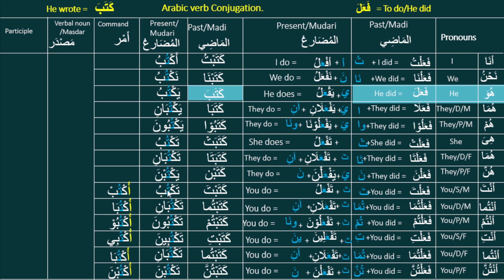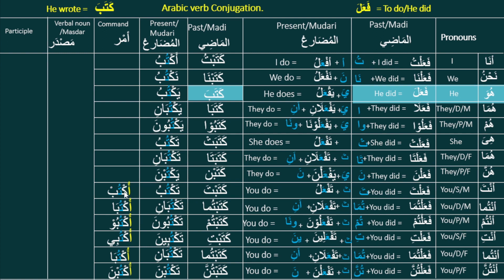Of present tense, the middle letter is dhamma, so it will start with u. Instead of e, it will start with u, the dhamma on the top of hamza. So we delete the ta from the present tense verb, and the noon also will be dropped, except the last noon. All other noon will be dropped, and the dhamma will be replaced by sukun.